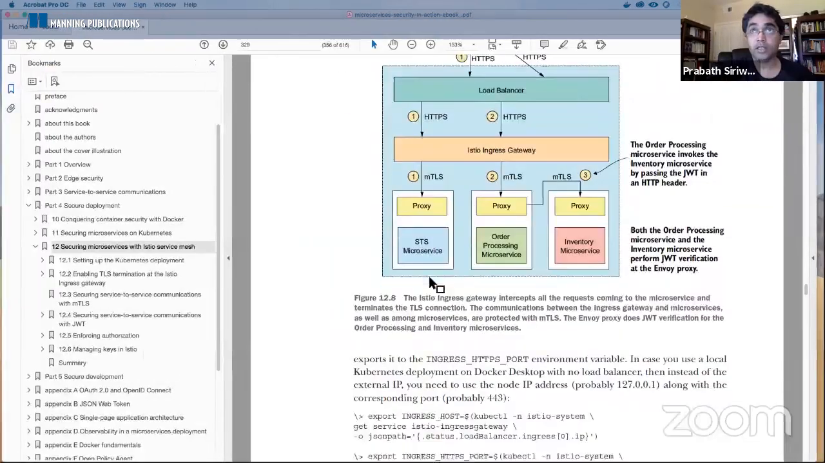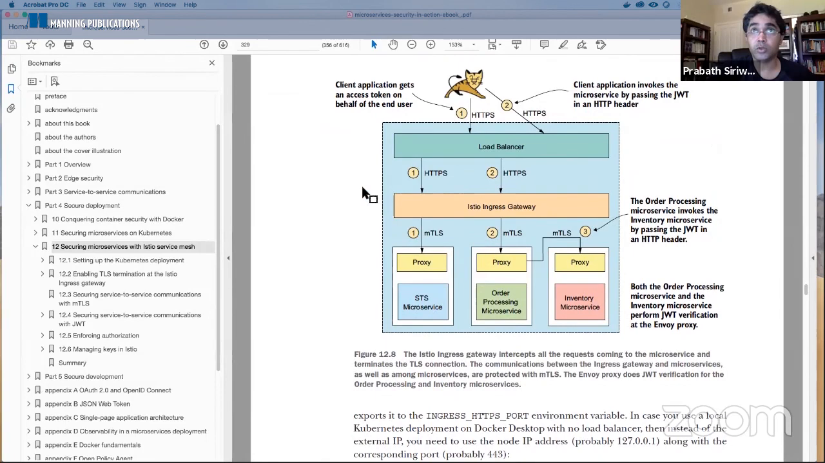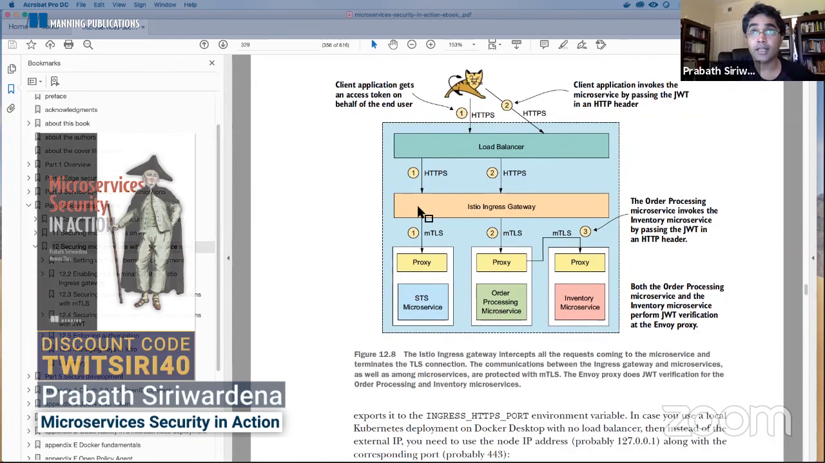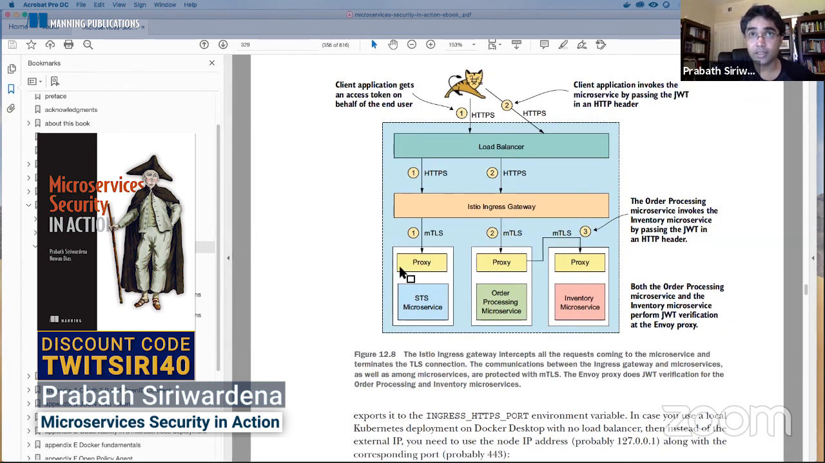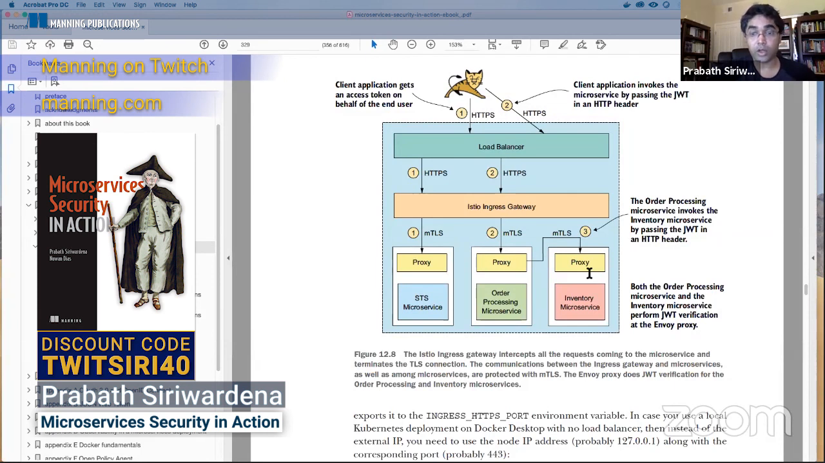Okay. So now I think we have the end-to-end system secured. You talk from curl to the ingress gateway protected with HTTPS, and the Istio ingress gateway securely talks to the proxy using mTLS, and also you pass a JWT, right? Here this is STS. Here you pass a JWT, and this proxy will validate the JWT. And then when the order processing microservice wants to talk to the inventory microservice, there also we have enabled mTLS, and you will be passing a JWT, and both the proxies will carry out authorization checks based on the JWT. Yeah, I think that's what I wanted to cover in this session.